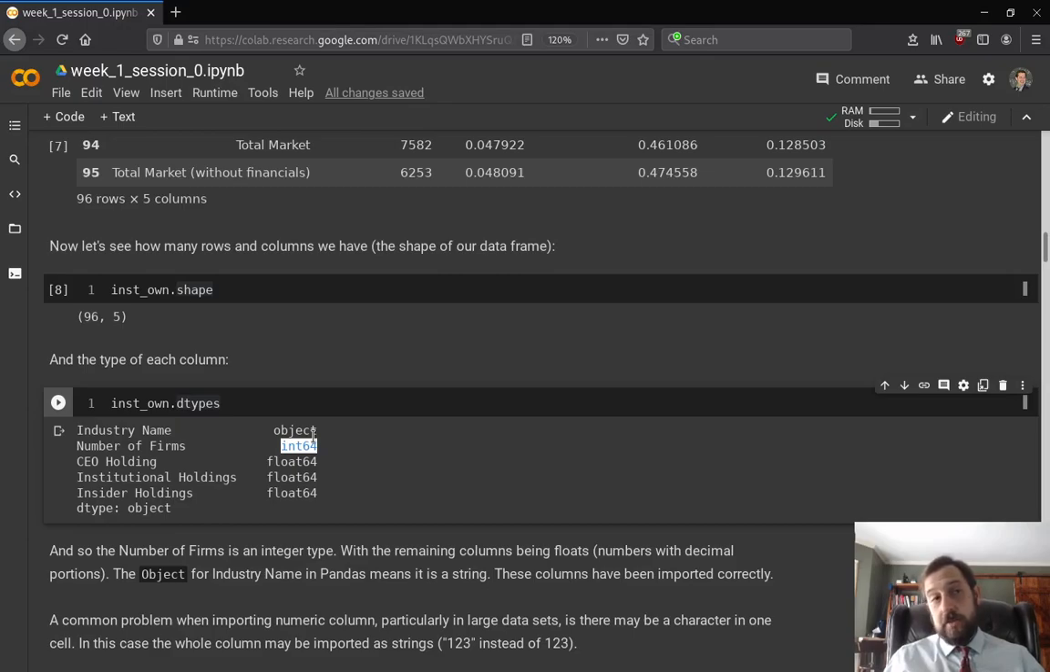That makes sense. We don't have a fractional number of firms, so that makes perfect sense. And then we have floats. So these are floating point numbers, numbers with decimal places. And this all looks good, right? So in other words, our data was imported properly.